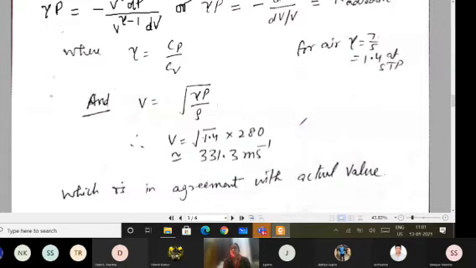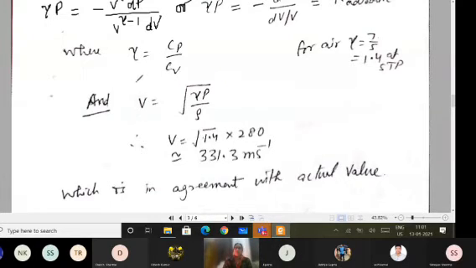So this way, whenever things are done scientifically, they make some assumptions, then they verify whether the results are in agreement with the actual value or not, and only then they decide. So it is decided now that conditions are adiabatic and not isothermal. Of course, this formula you have to keep in mind. This is the final formula.